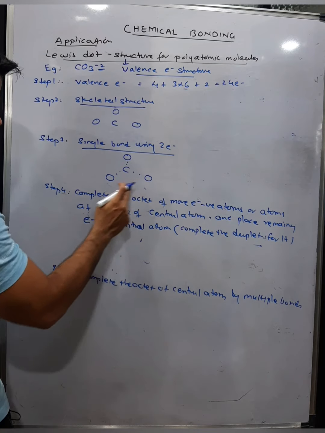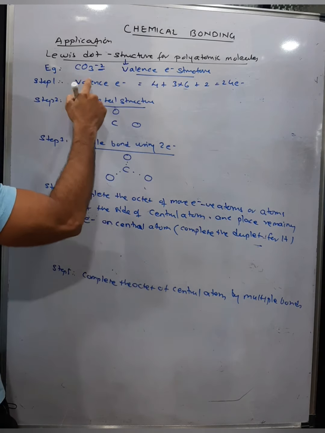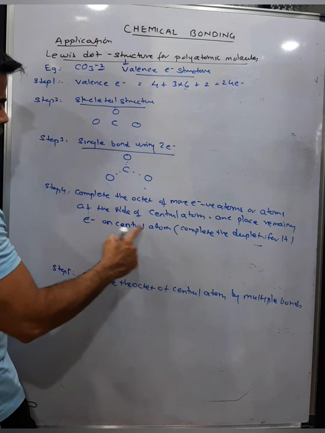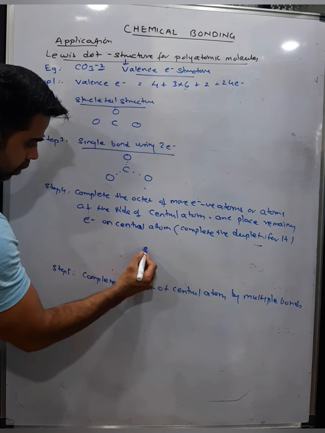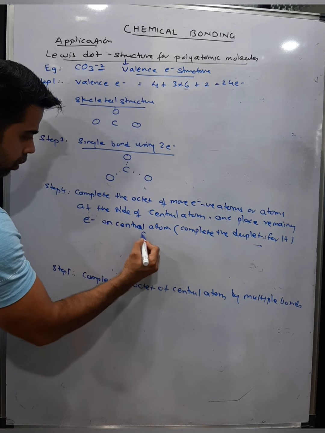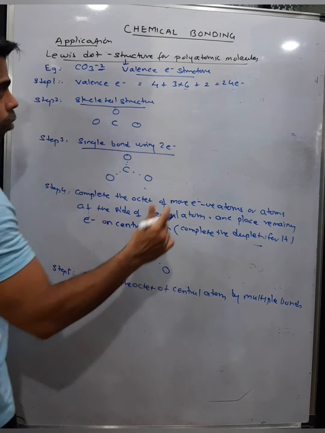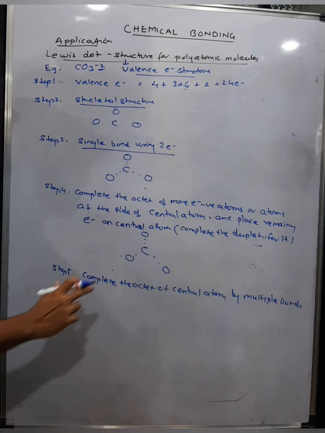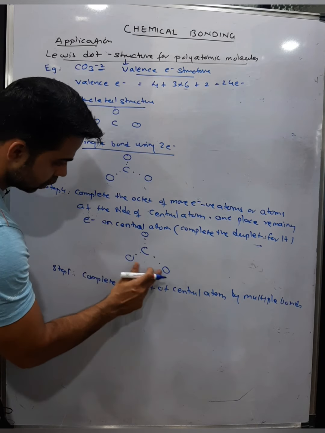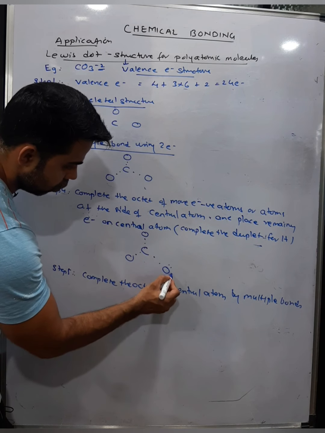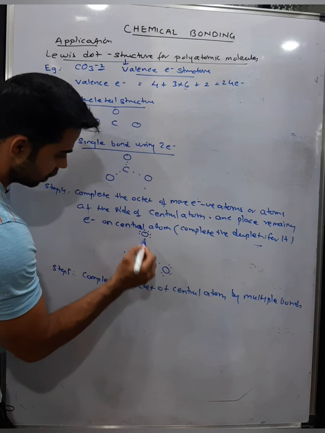Then complete the octet of the more electronegative atom. Okay, we'll complete that. Now, since they have a minus charge, when you fill all the electrons, you have to place the minus charge on it. कैसे? जब पूरे electron place कर लोगे इस step में. See, already you have made single bonds. You have used 6 electrons. How many remaining? 24 minus 6, that is 18. Now you complete the octet of the more electronegative atoms. So start with this oxygen. 2, 3, 4, 5, 6, 7, 8. The same for each of the three oxygens.